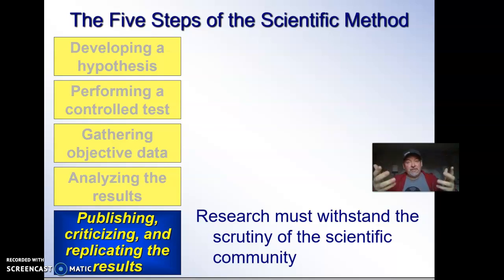So we publish so that other people can look at it, try it, and try to replicate it. And if they can replicate it, then it's like, yeah, awesome, we have a new finding. And what happened is they couldn't replicate. It wasn't that the guys who found the original finding were trying to be fraudulent or anything like that. They just screwed up. And that's why you publish. You publish and you say, hey, everybody, you try it. And if you screwed up, then we find out you screwed up. And if you didn't screw up, we go, wow, that's pretty cool. And then we know it's a scientifically valid finding.